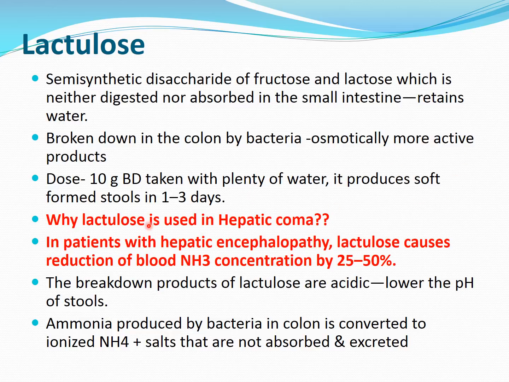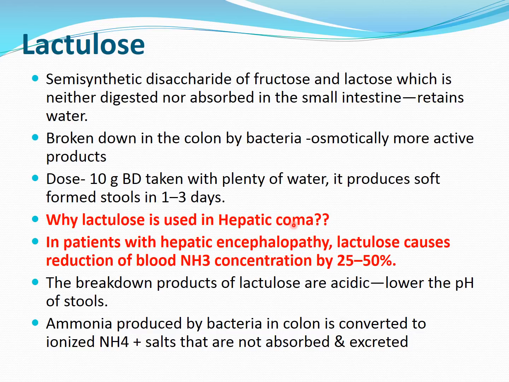Another very characteristic use of lactulose is in hepatic coma, which is asked as a 2-mark short note question. Hepatic coma or hepatic encephalopathy is a complication of hepatic failure, where the patient may become unconscious or develop neurological symptoms like tremor or behavioral abnormalities. Why does it happen?